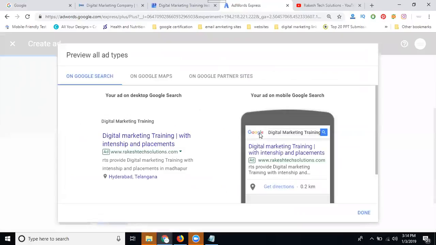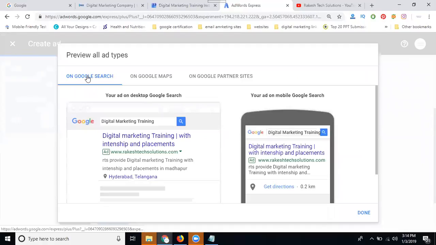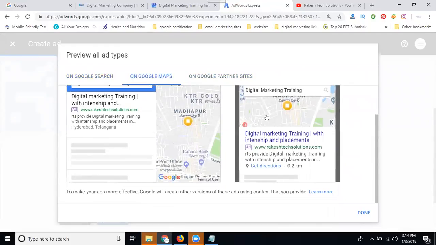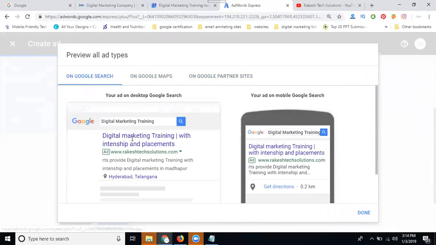Now see your ad. The ad will show on Google Search, Google Maps, and Google partner sites, which are websites approved by Google AdSense. Our map will be visible on third party partner websites also. Google Maps desktop version, mobile version, Google Search. In this ad and this ad, most will show in the footer part.